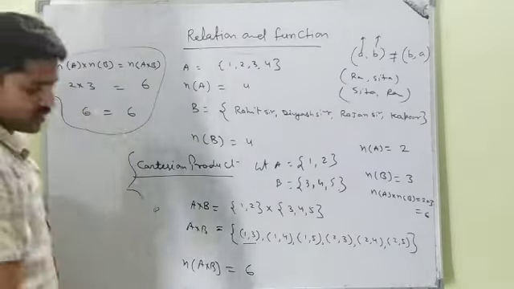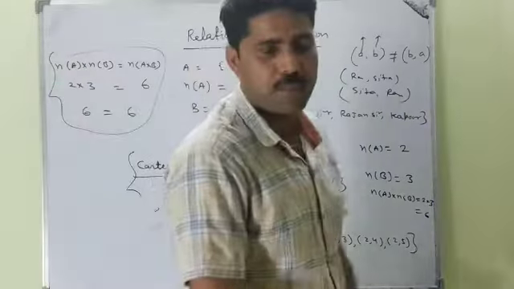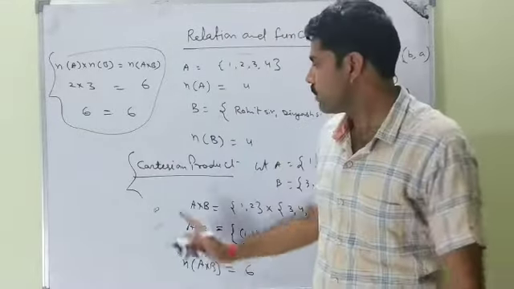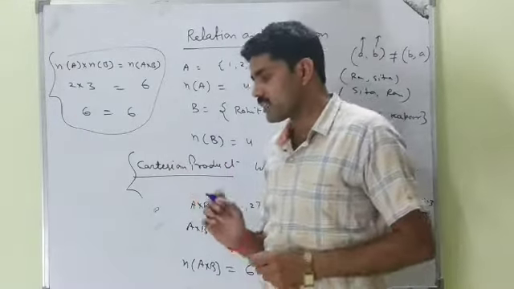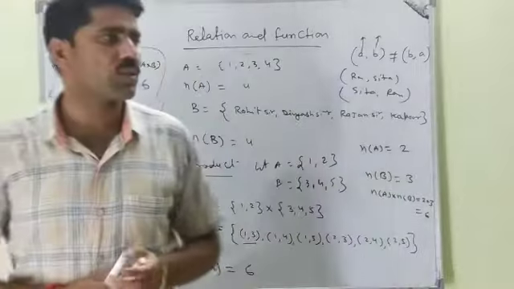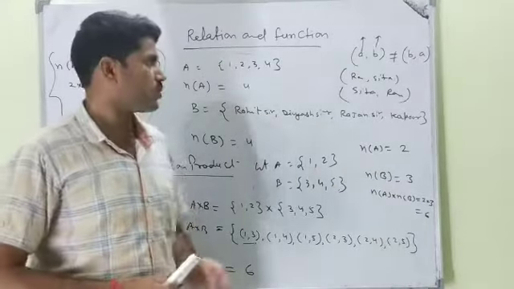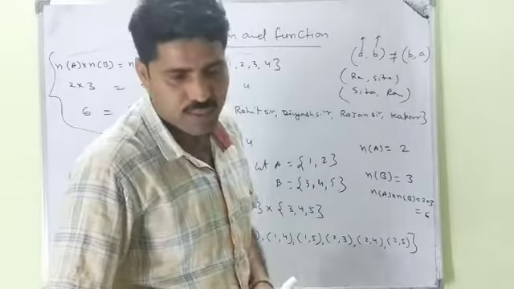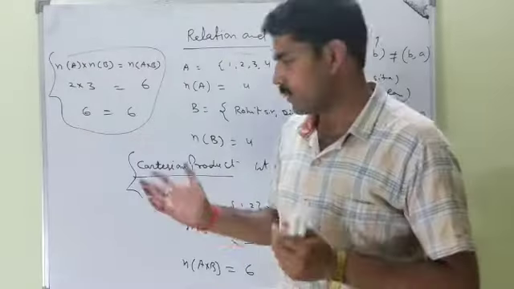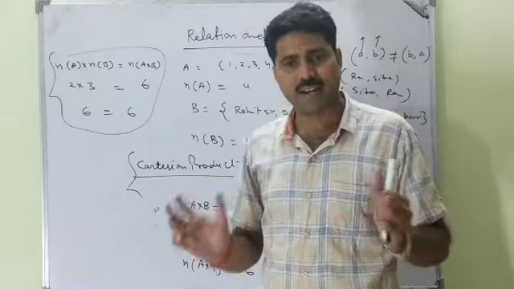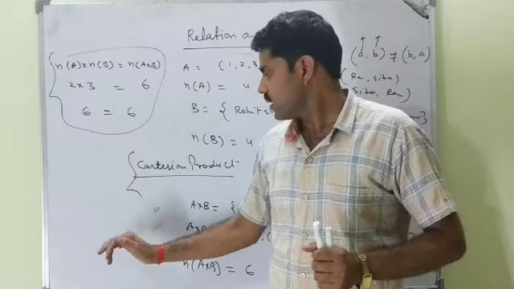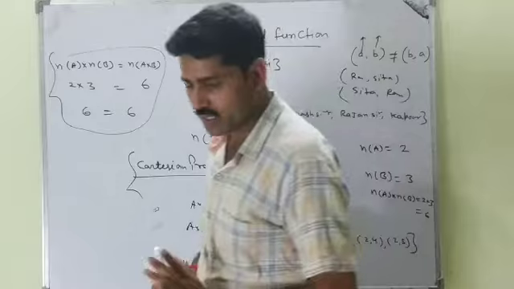This is what we have studied, the Cartesian product. Cartesian product is the important part. We will not discuss the representation of a set in detail. There are 3 types of representation of a set: description method, roster method or tabular method, and third is set builder form or rule method.